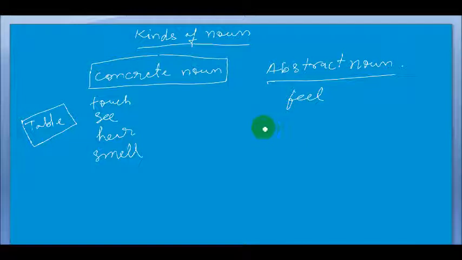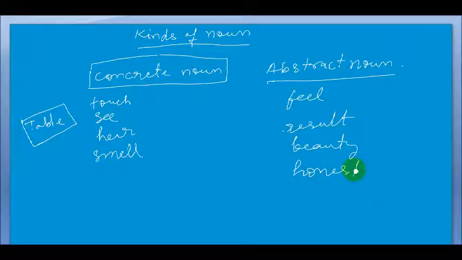I am giving some examples: result, beauty, honesty. We cannot see these things. These can be felt. So categorically, we are classifying noun into two types. One is abstract noun and another is concrete noun.